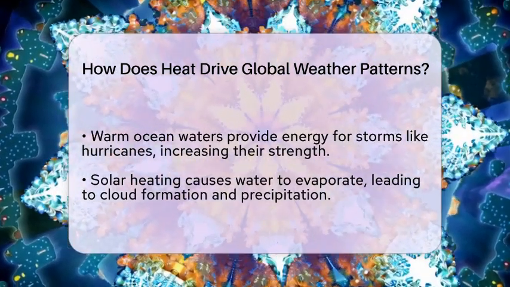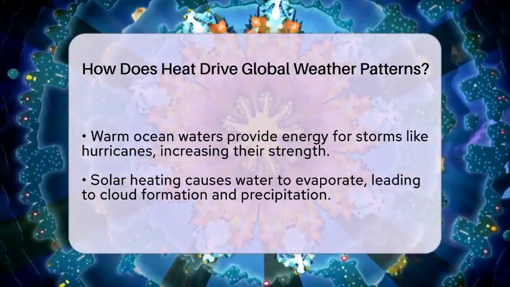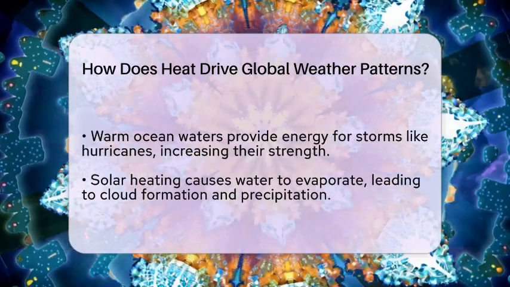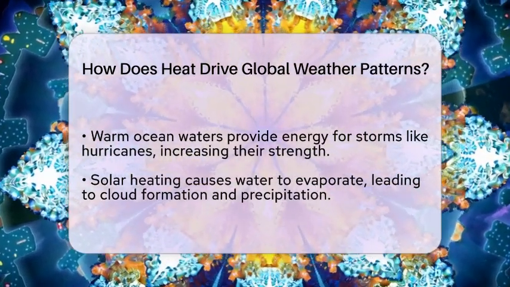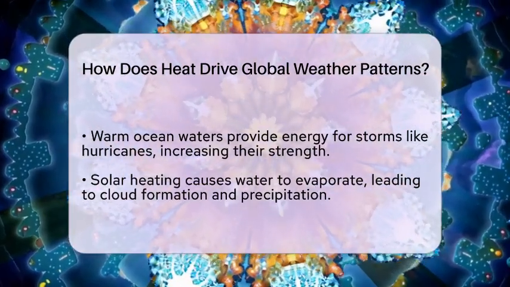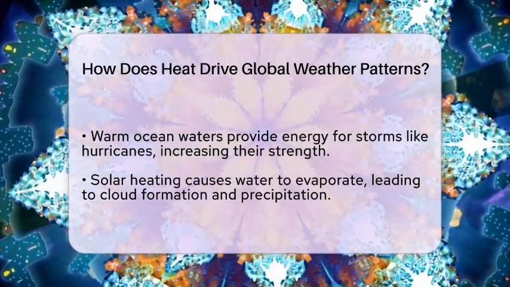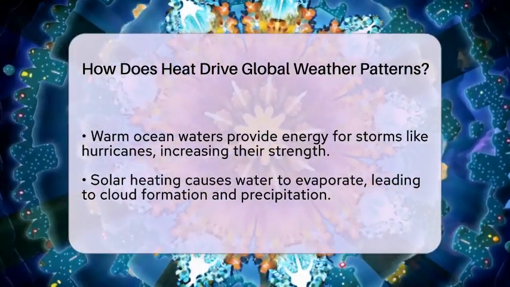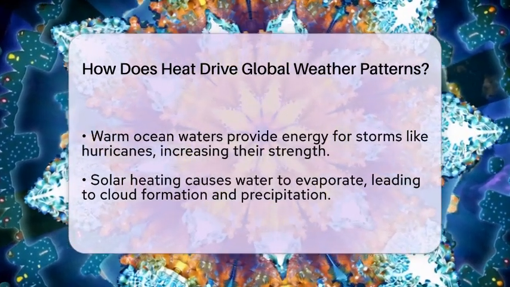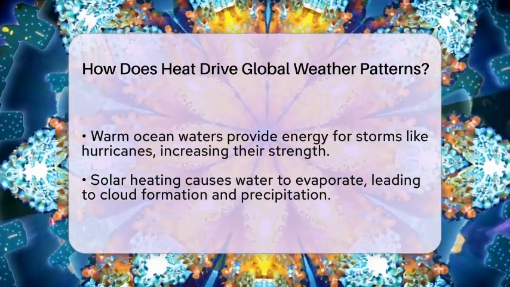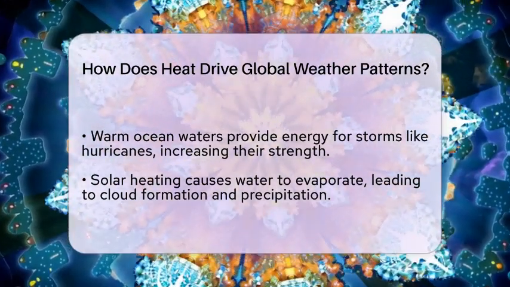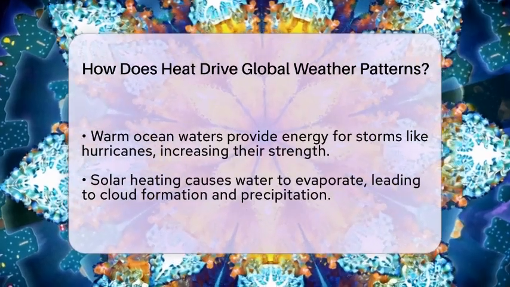Heat also influences the water cycle. As the sun heats the oceans and land, it causes water to evaporate into the air. The water vapor rises, cools, and condenses into clouds. When enough water gathers, it falls as rain, snow, or storms. This cycle is essential for weather events like thunderstorms, droughts, and rainfall patterns.